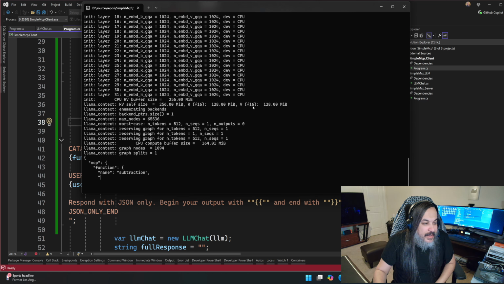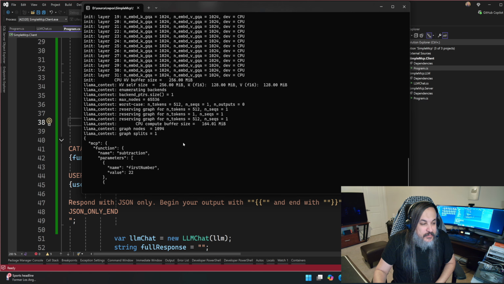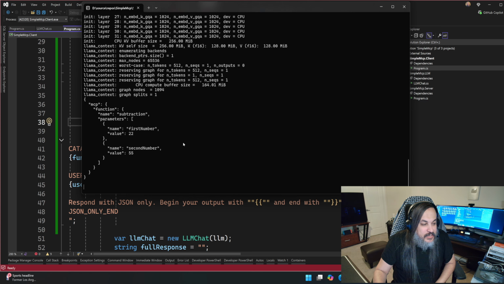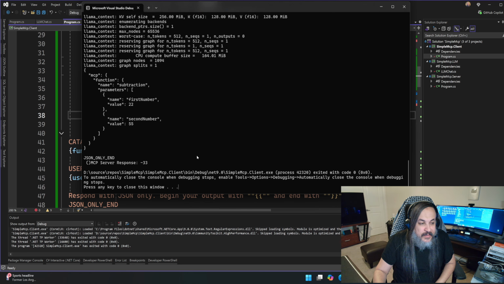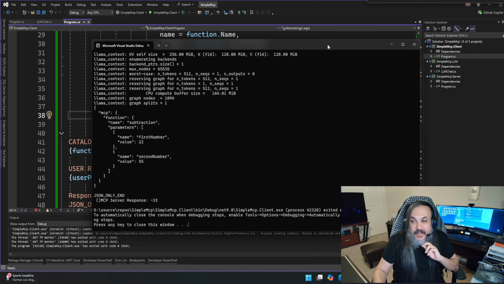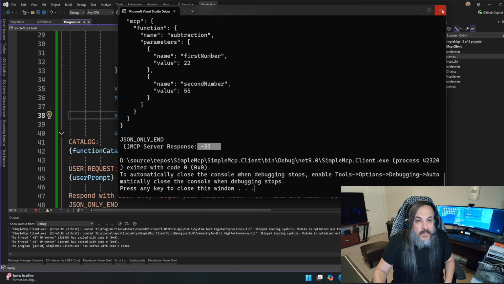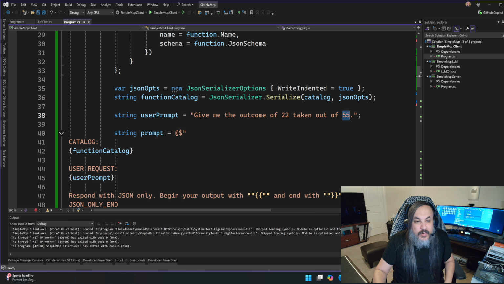Okay. Look at that. Subtraction. Look at that. 22, first number, name, second number, value 55. Just pure art. Look at that. 33. And you know what's crazy about this? It's even smarter than me. Look at this. It says minus 33 because I said 22 taken out of 55. So the language model put it in an equation and said you end up with minus because you did 22 minus 55. Amazing, right?